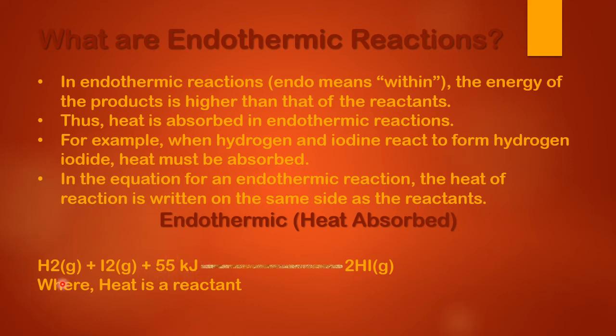Not to forget, endo means within, which means heat is going to be absorbed by the reactants in endothermic reactions, right? And because the reactants absorb the heat and then transform into product, the energy of the products is higher than that of the reactants in endothermic reactions, right?